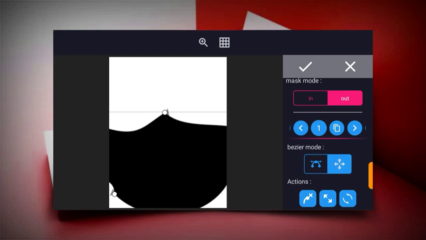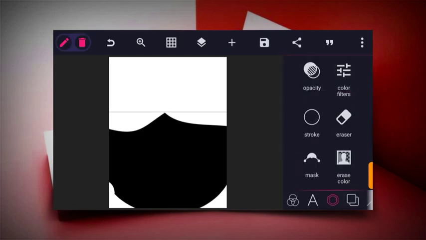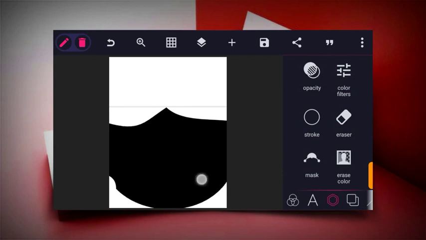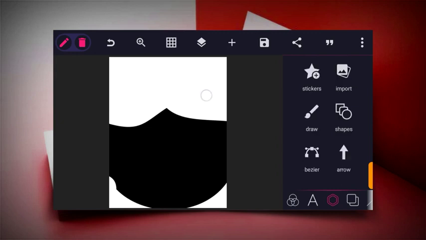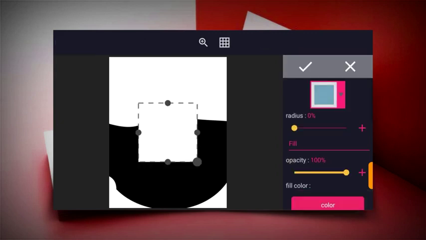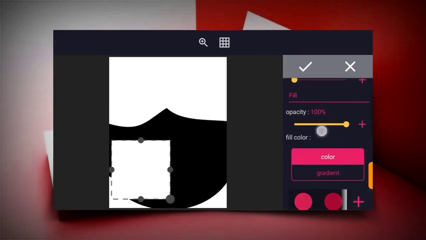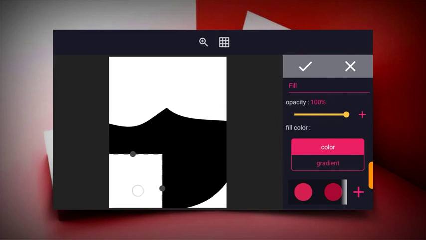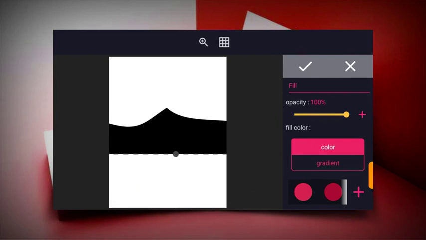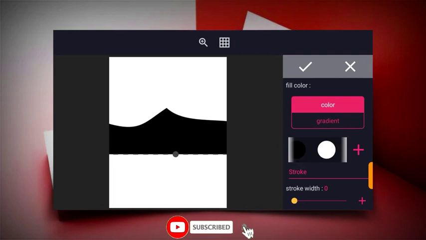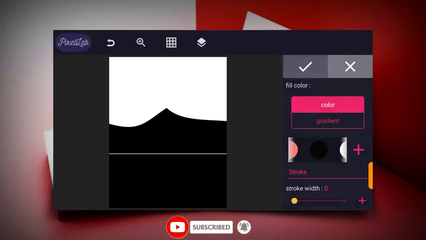And so now the next thing to do is click on this, and then after this, just move this a bit up. I think here is okay. So the next thing to do now is to click on shape again and then use the square shape and then enlarge it to cover up these spaces, and then click on the black icon to change it to black.